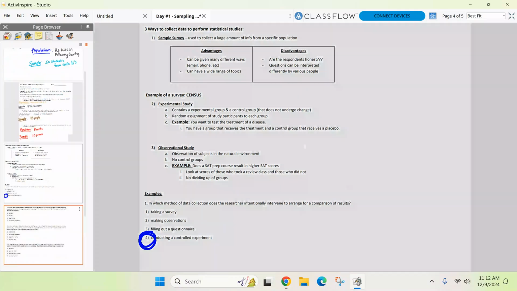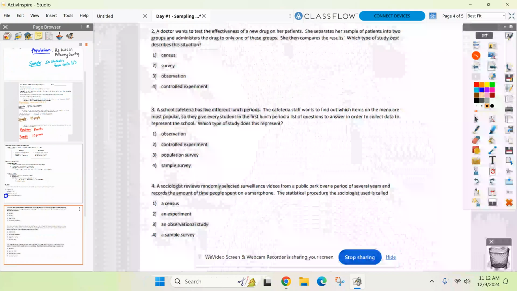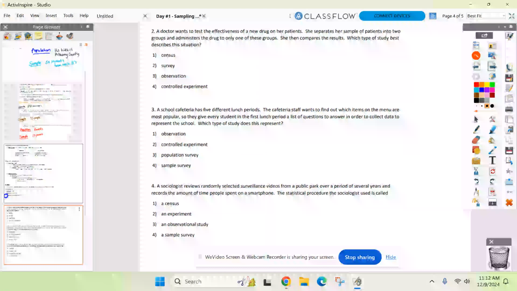All right, let's keep it rolling. I kind of already gave this one away, huh? Yep, new drug. She separates them into 2 groups, administers the drug to only one of them. That's a controlled experiment. Good. If there's debate, let me know.